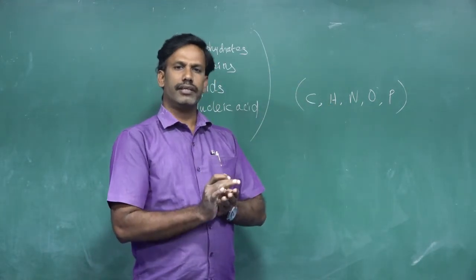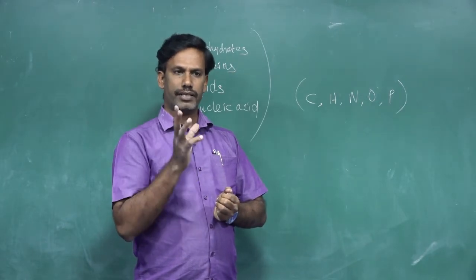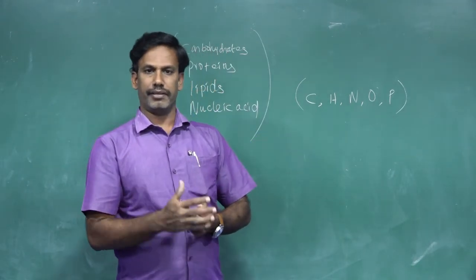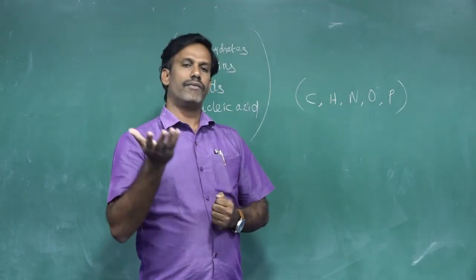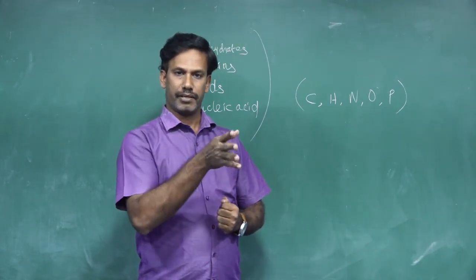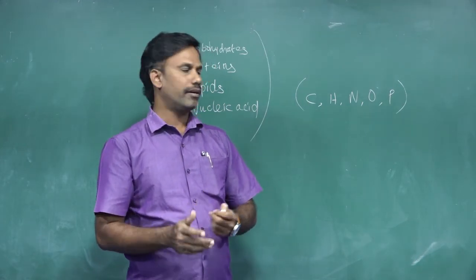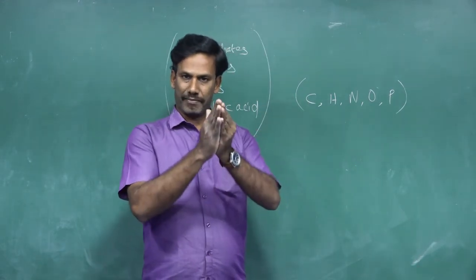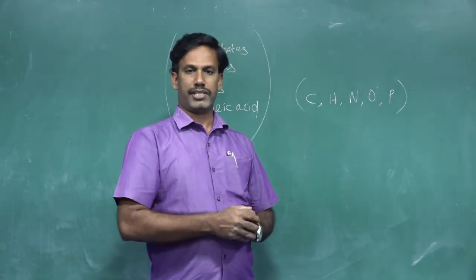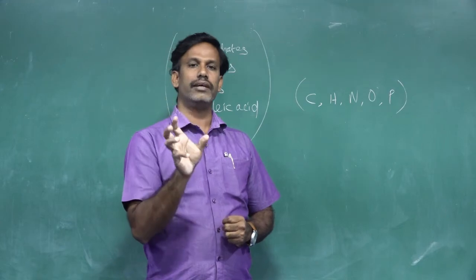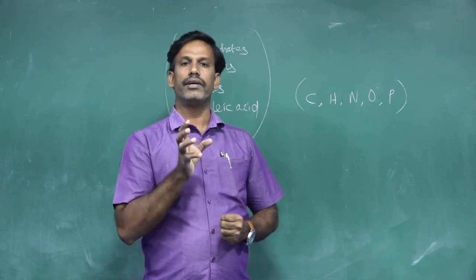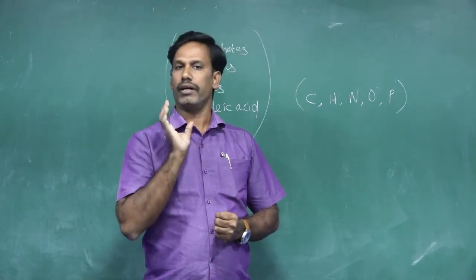Biomolecules we can define like this: all biological processes. What is the chemical view of a biological process? Or what are the chemical reactions behind the biological process? Or what are the essential chemical molecules for the biological process? They are called biomolecules. There is a separate branch of chemistry called biochemistry. In chemistry, we have the lesson called biomolecules. Among the biomolecules, today we are going to see about the carbohydrates.